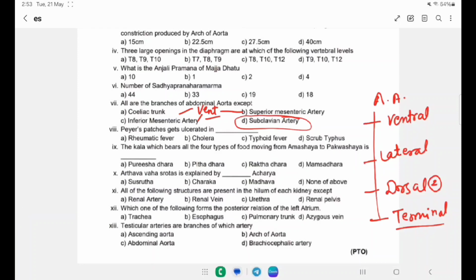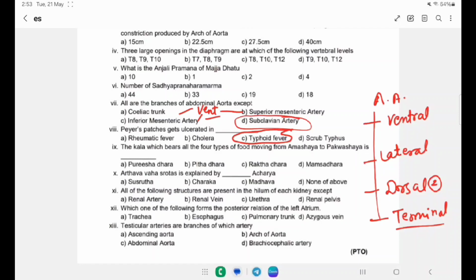Peyer's patches get ulcerated in dash. A rheumatic fever, B cholera, C typhoid, D scrub typhus. The right answer is typhoid fever. In typhoid fever, Peyer's patches get ulcerated.